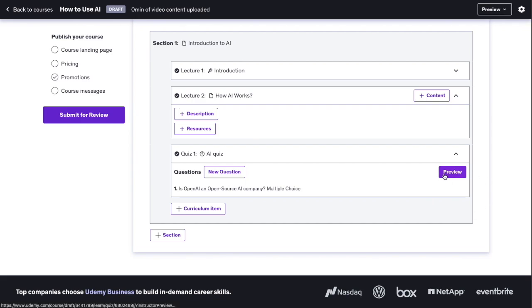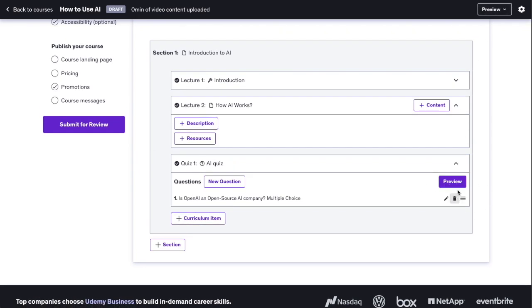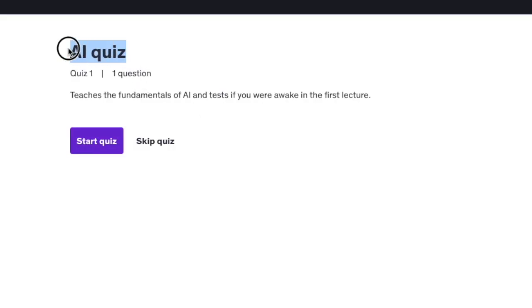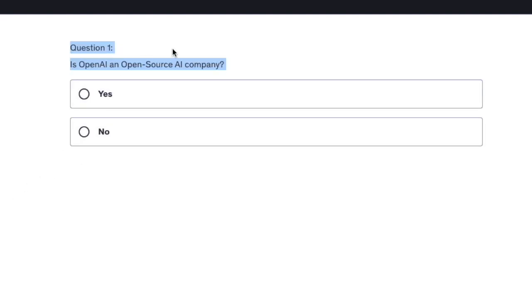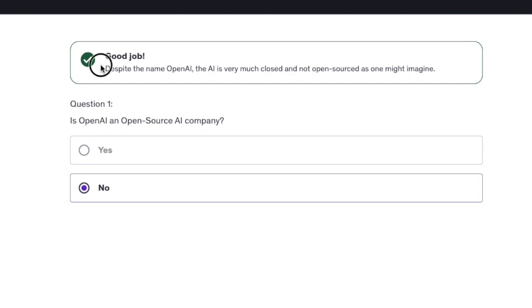And then we can also do a preview right over here, so we don't have to preview the entire course. So let's click on this one. And here we have AI quiz, this is the name I gave it. Then teaches the fundamentals of AI, which is the description that I wrote for the quiz. And then we can click on start quiz. Question number 1 is, is OpenAI an open source platform? Then let's do no. Let's do check answer. And good job, despite the name. And there is the description that I wrote for this answer and why this is the correct one.